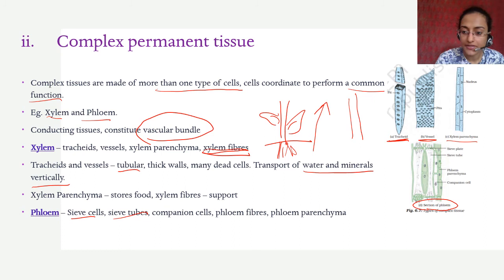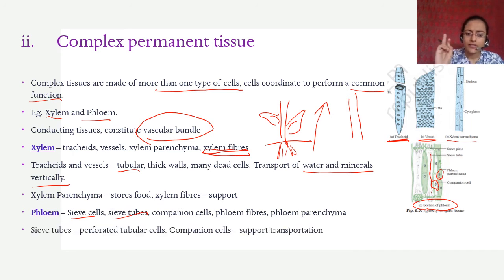So they have the sieve plate, which is a part of the sieve cell. So this is the sieve tube element, this is the sieve cell, and the companion cell is here. This one is the companion cell, this is the phloem parenchyma. Okay, they all have different functions, you don't need to remember so much right now. Sieve tubes are perforated tubular. This sieve plate has perforations, pores like this. It is a perforated tubular cell and companion cells support the transportation. You don't need to know what exactly they do.